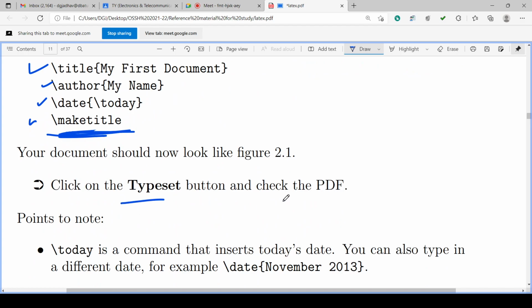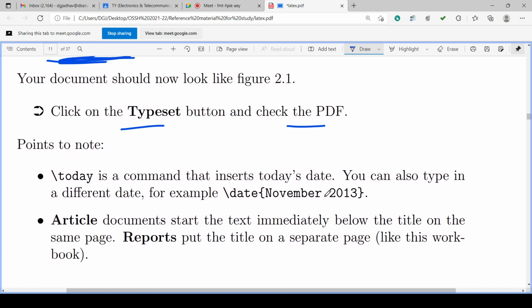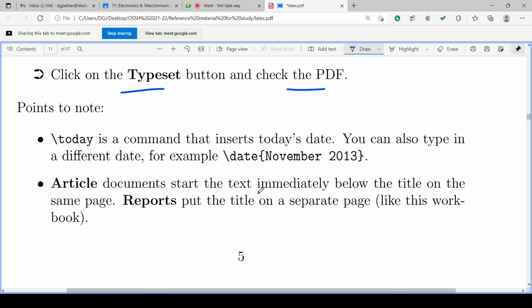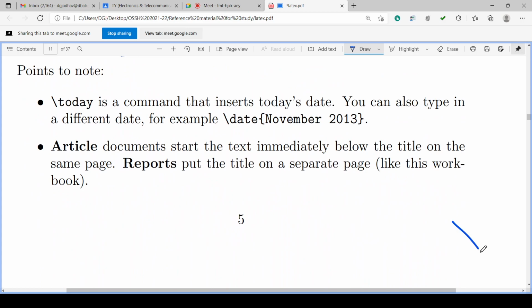If you press the typeset button, it will generate the PDF and you can check it. If you want to have the date, backslash today is also a command. This will generate the date we have set in the system, the computer we are using.